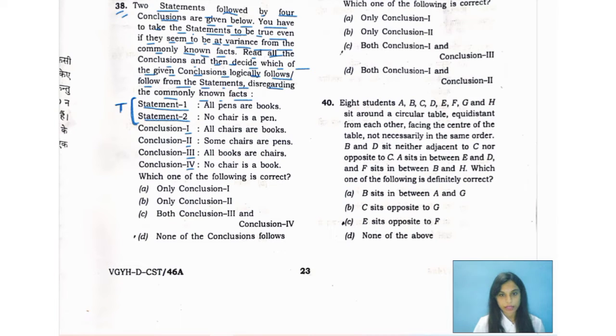Now conclusion number 1 says all chairs are books. Oh, before that let me read the statements. Statement 1 says all pens are books. Let me highlight it. All pens are books. And statement 2 says no chair is a pen.